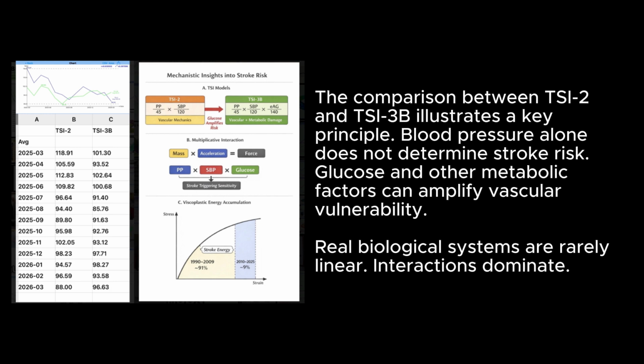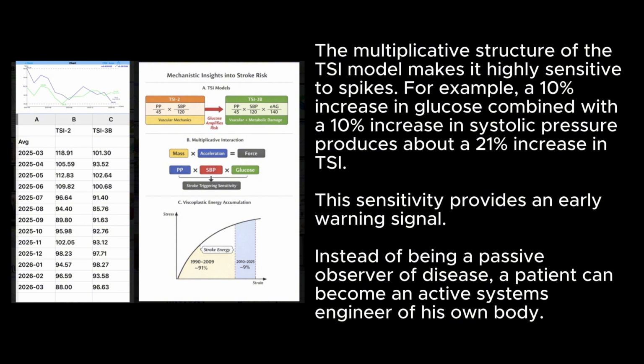Real biological systems are rarely linear. Interactions dominate. The multiplicative structure of the TSI model makes it highly sensitive to spikes. For example, a 10% increase in glucose combined with a 10% increase in systolic pressure produces about a 21% increase in TSI. This sensitivity provides an early warning signal. Instead of being a passive observer of disease, a patient can become an active systems engineer of his own body.